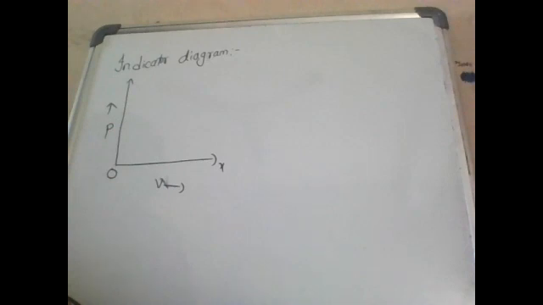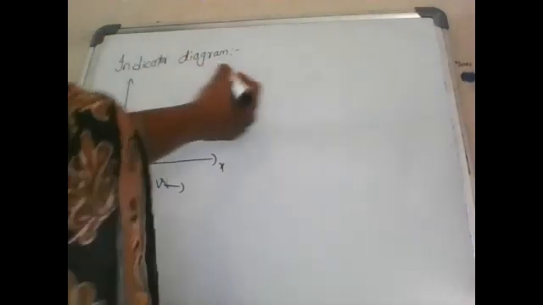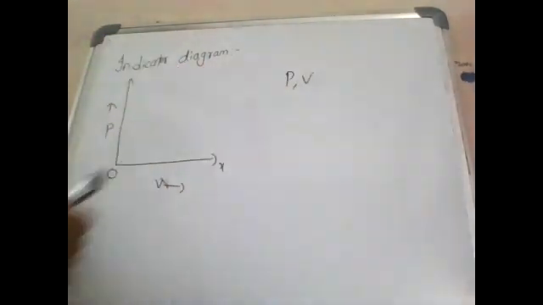Let the initial pressure and volume be P and V respectively, of the gas. Now the gas is allowed to expand slowly.